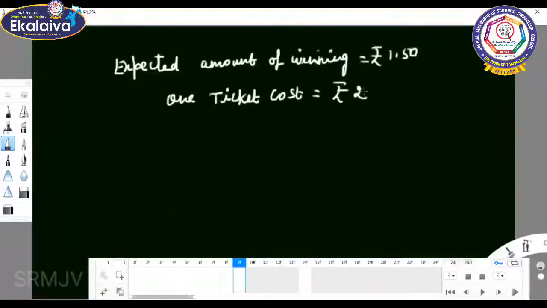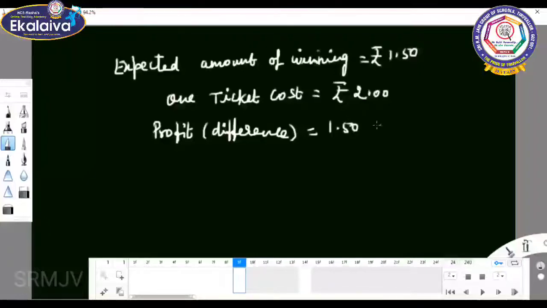So difference. Profit equal to, if you are paying the amount rupees 2, what is the profit amount? Profit difference equal to 1.50 minus 2, that is minus 0.50. So it is not a profit, it is a loss. You are getting a loss of 50 paise.